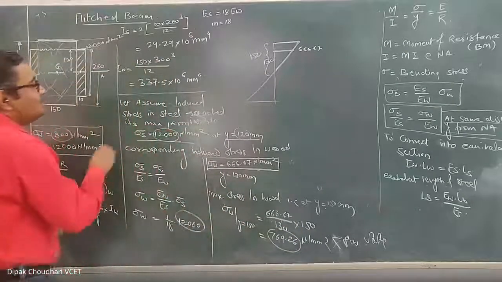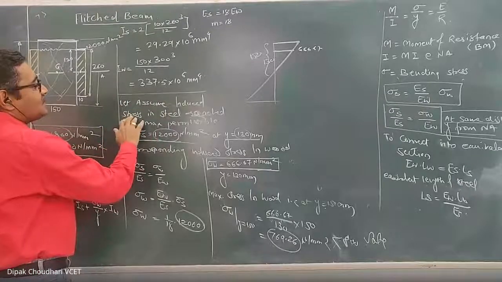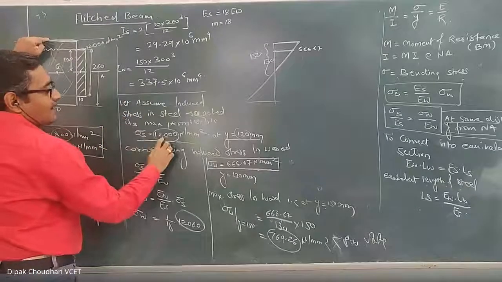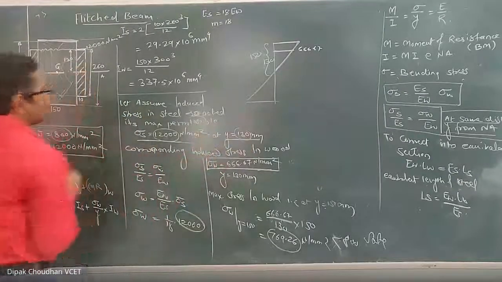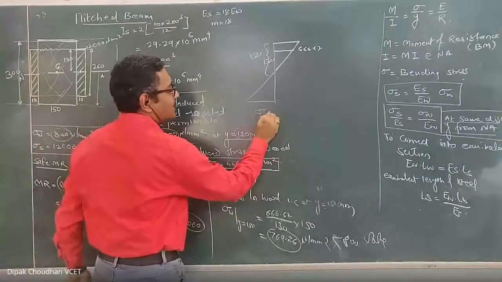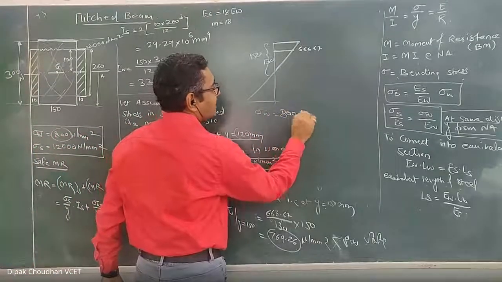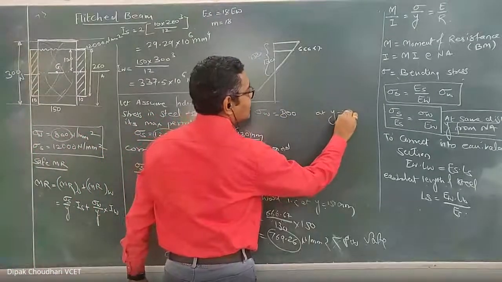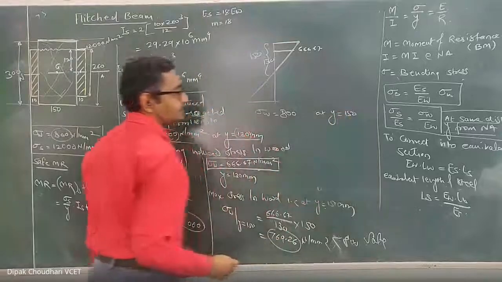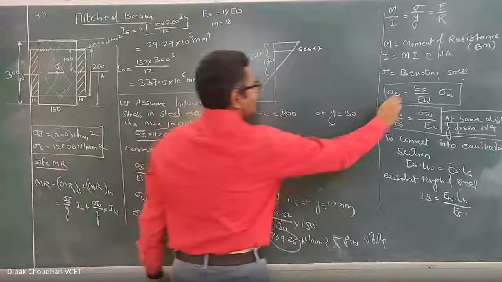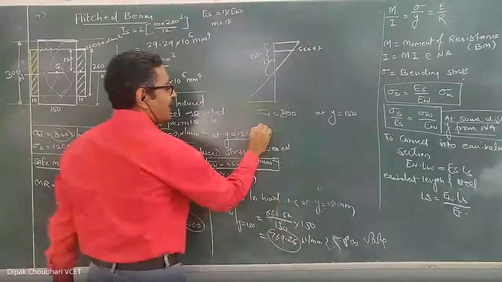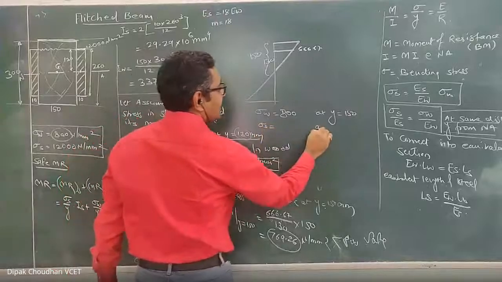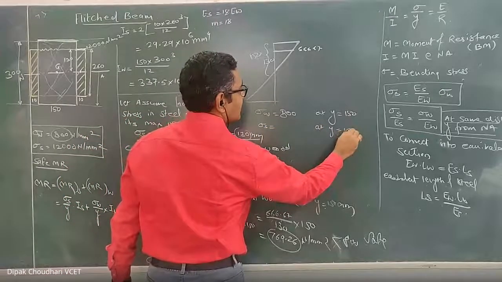In that one, let's assume the induced stress in the wood reaches its maximum value of 800 at y equal to 150. Here, sigma w equal to 800 at y equal to 150. Then by using this relation, I will calculate the stress induced in the steel at y equal to 150.